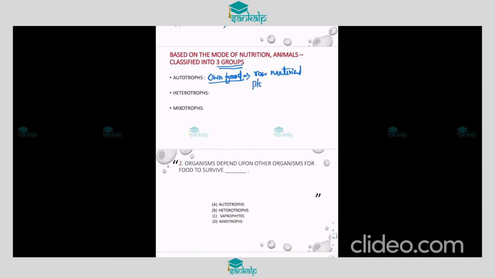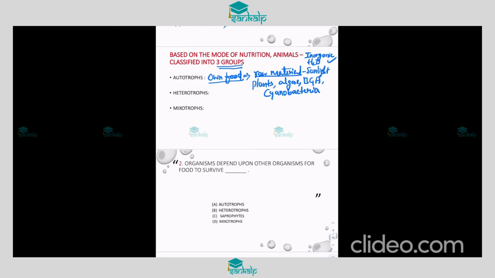Examples: almost all plants, algae, blue-green algae and cyanobacteria, which synthesize their own food using raw materials like sunlight, water and inorganic nutrients.